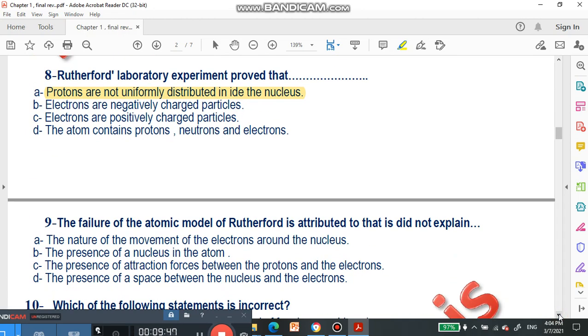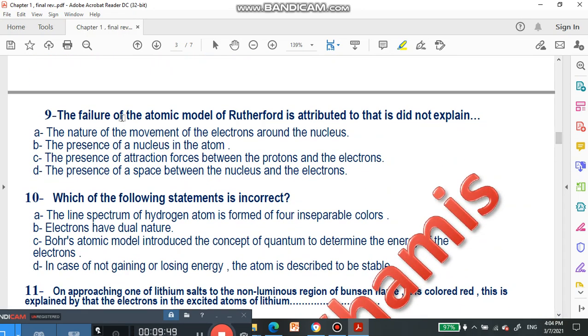Okay, we are going to question number 9. The failure of the atomic model of Rutherford is attributed to that it didn't explain what? Explain the